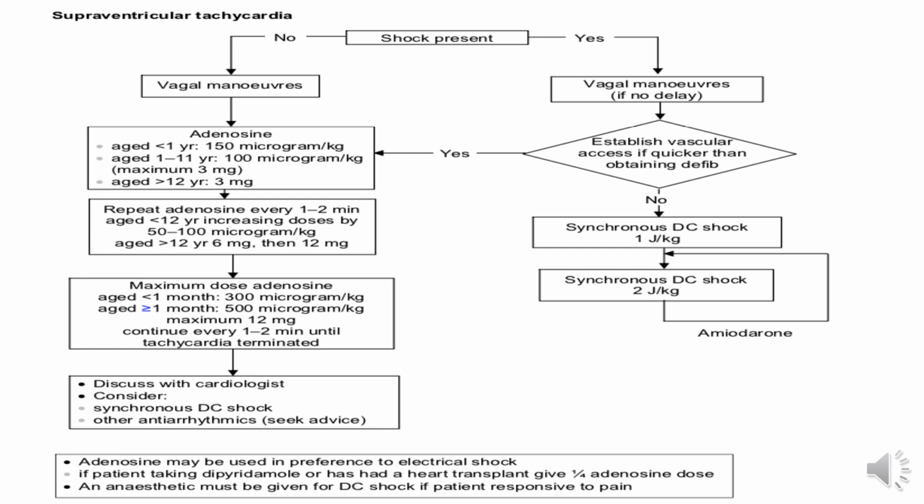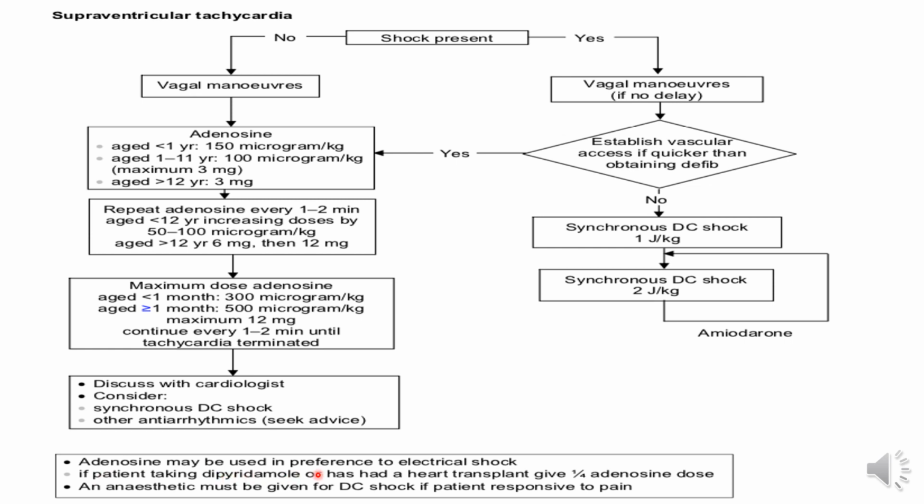What would be your next action? Then you choose amiodarone. And sometimes they say we have given amiodarone, what would be your next action? The next you give synchronous DC shock. This is how they give the questions in the exam.